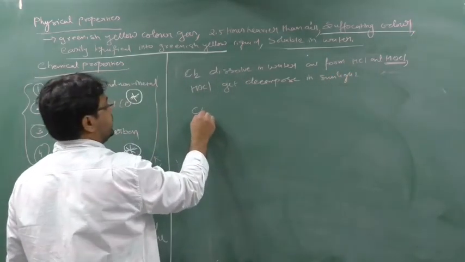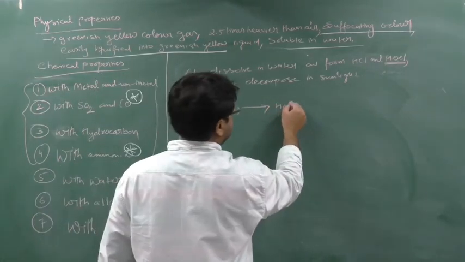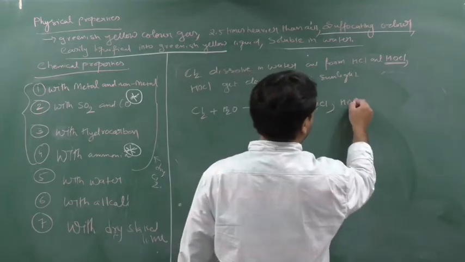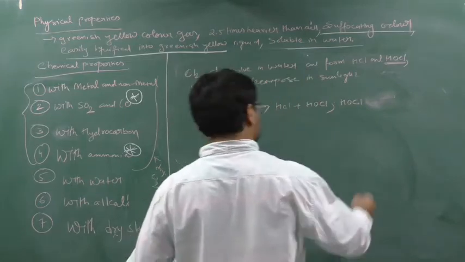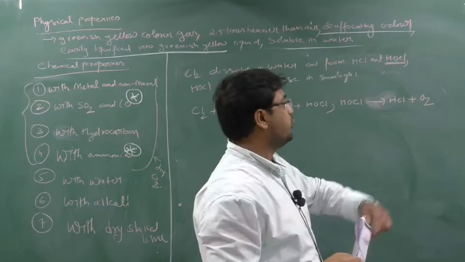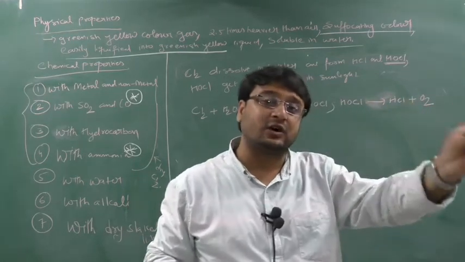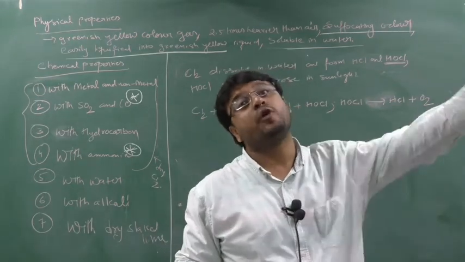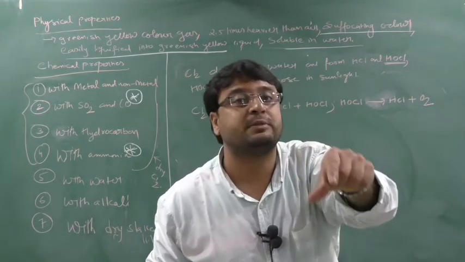So if I take chlorine and H2O, it will generate HCl plus HOCl, but again this HOCl will get decomposed to form HCl plus O2. Before the formation of O2, there will be nascent oxygen, newly born oxygen, and that newly born oxygen will combine to form O2. This nascent oxygen will be responsible for bleaching action.